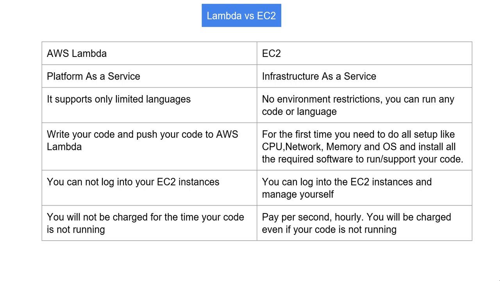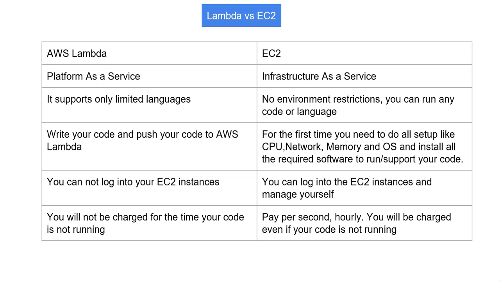What is the responsibility with AWS Lambda? Write your code and push your code to AWS Lambda. We have to write only the code. We have to write the utility or the code or a script, and build and deploy it to AWS Lambda. That's it, and it will keep on running on its own platform, under its own underlying defined machine configuration and infrastructure.